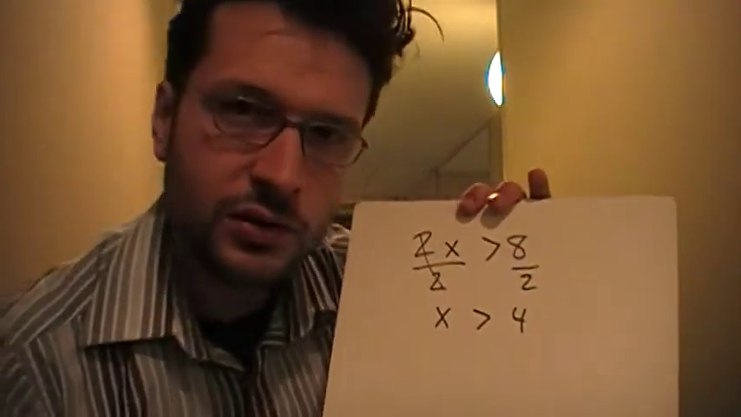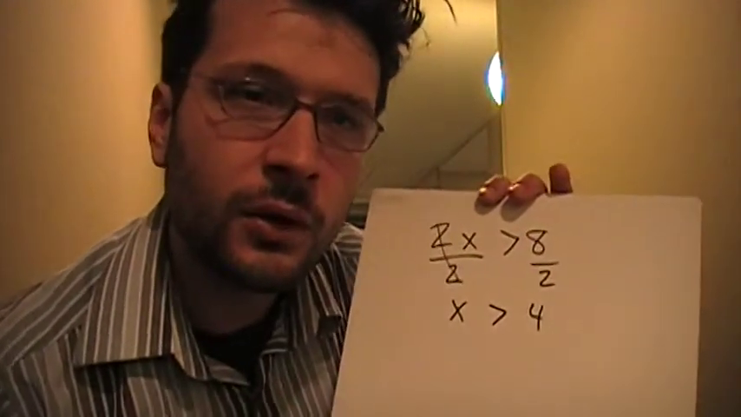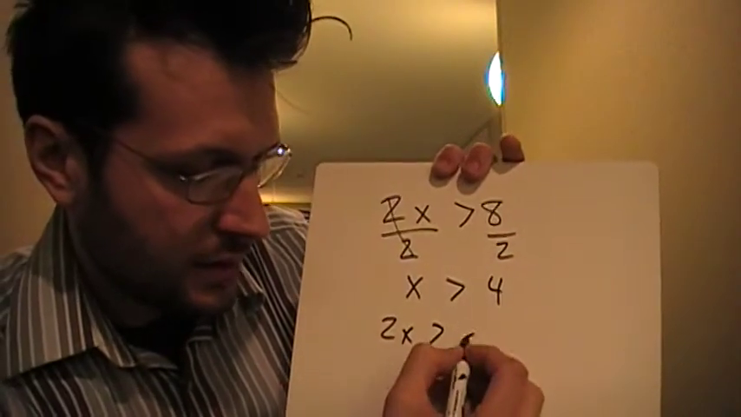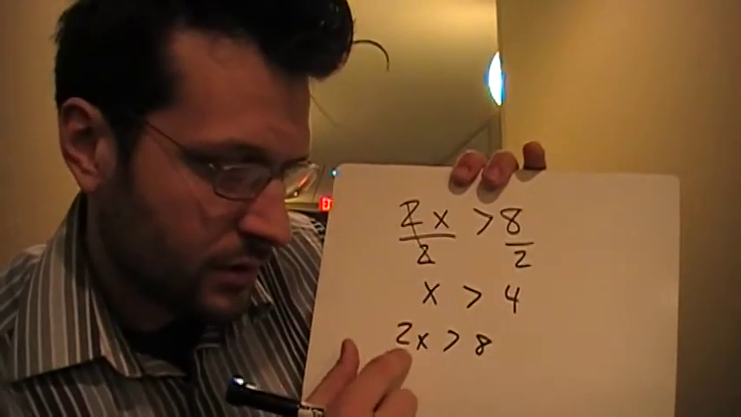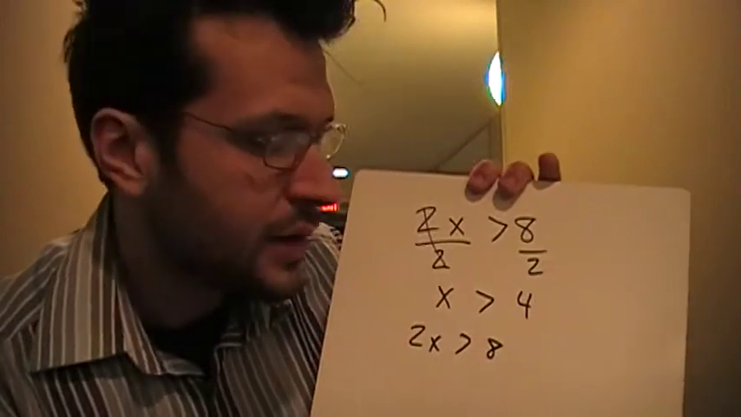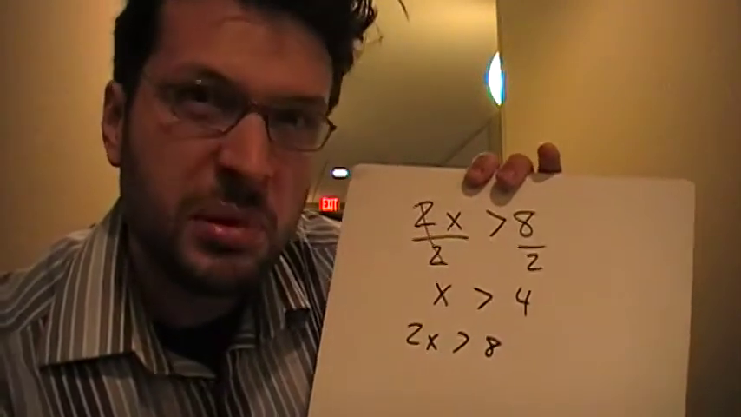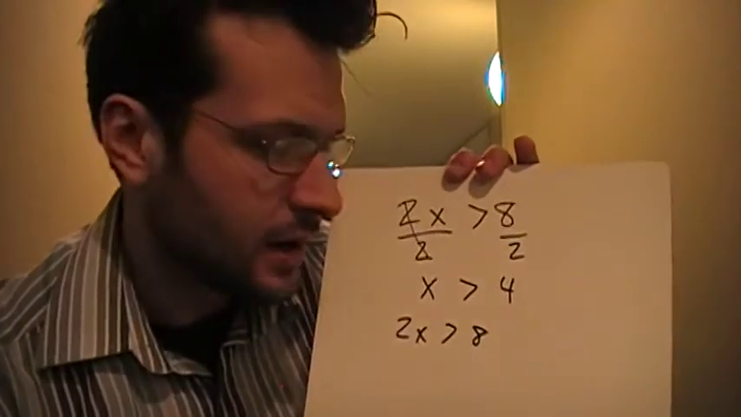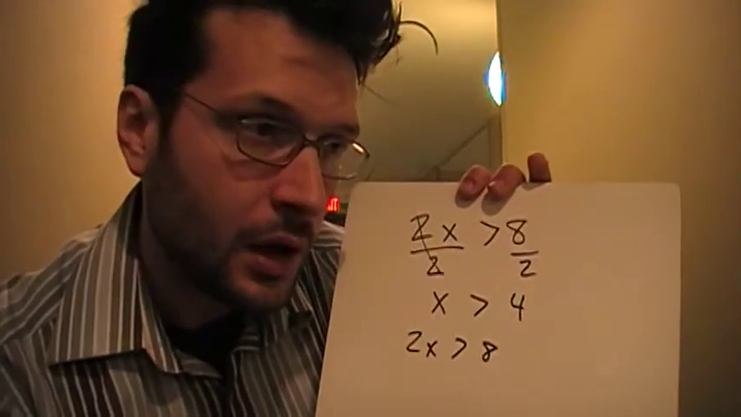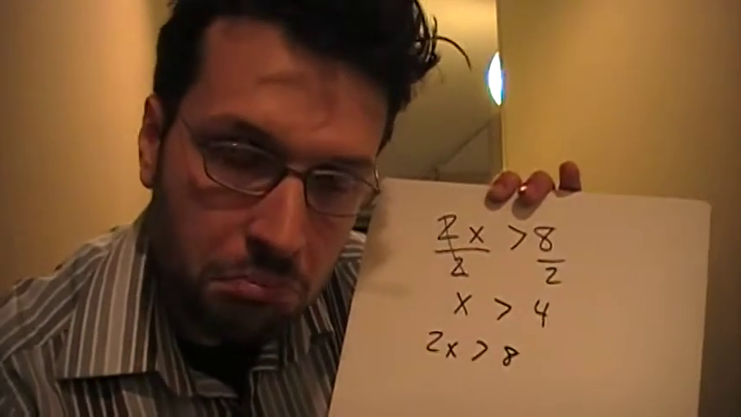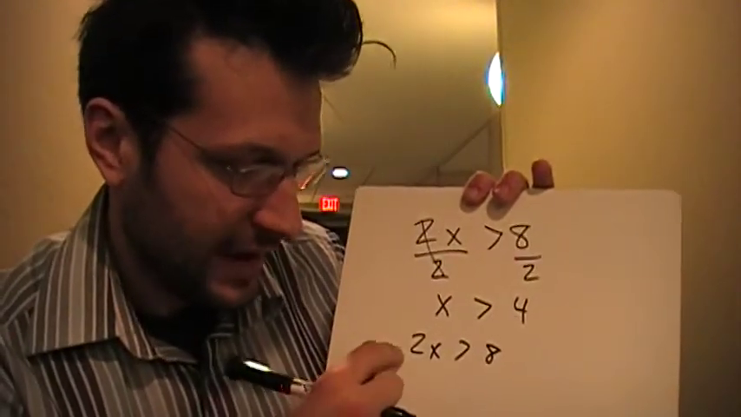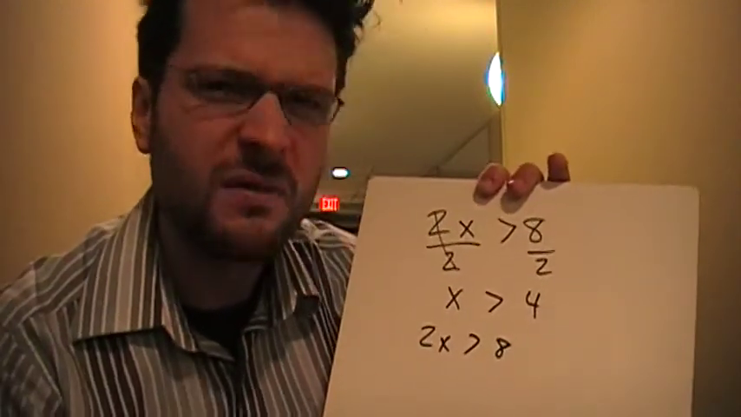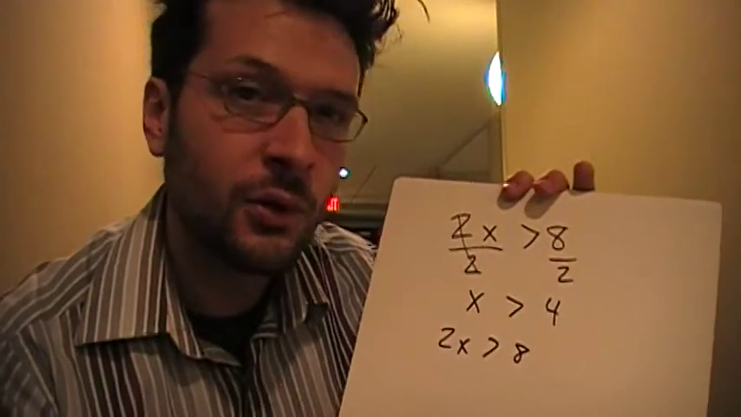x is greater than 4, and so we could try a number greater than 4. How about 5? The original problem was 2x is greater than 8. So if we used 5, then 2 times 5 is greater than 8. 10 is greater than 8, absolutely. Another number greater than 4 would be 1 billion. So 2 billion is greater than 8. Absolutely, fantastic. Another number greater than 4 would be 4 and 1/1,000,000th. So then we would have 8 and 2/1,000,000ths is greater than 8. And that works as well. Any number greater than 4.